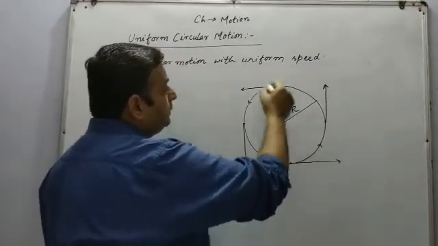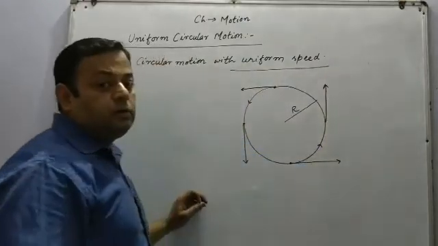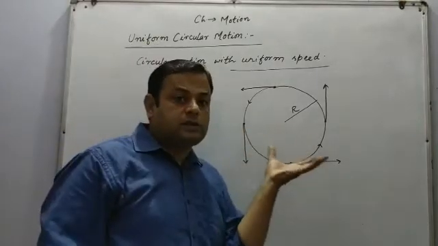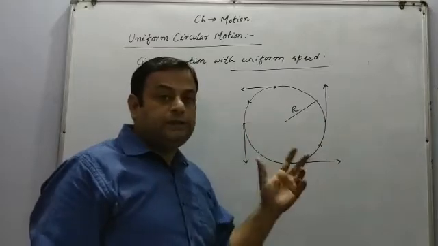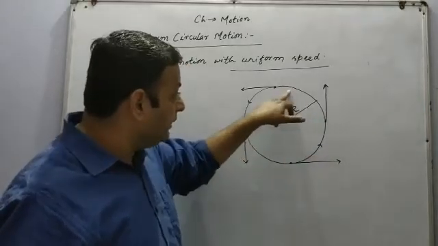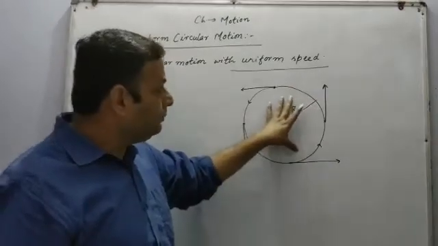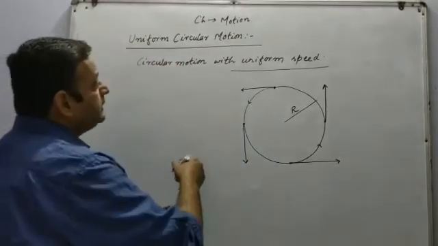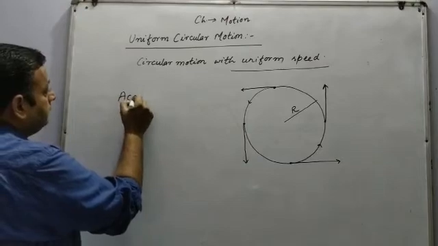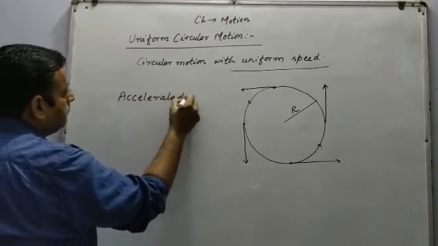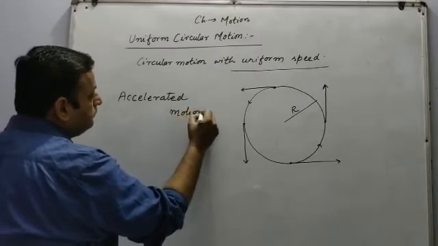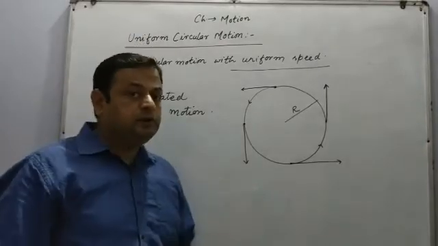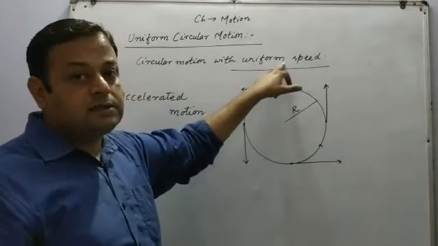Now in this type of motion, always remember the speed will remain constant. The speed is always uniform, but velocity is not constant. Velocity always keep on changing, because at every point, here, we can take any point. At every point the velocity keeps on changing because the direction keeps on changing. So we can say this is an accelerated motion. It is accelerated because the velocity keeps on changing, but the speed remains same.